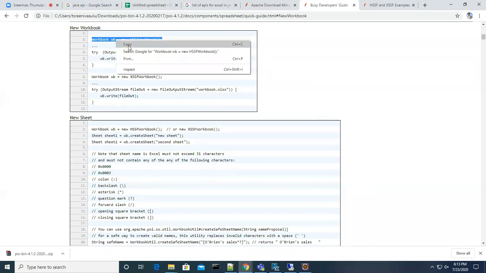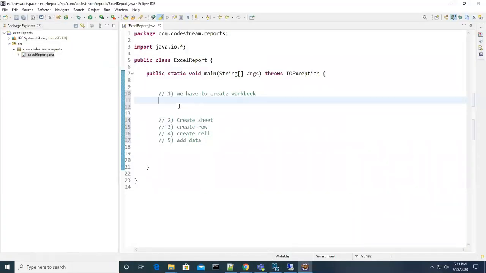This is the line. Okay, let's take only this class. So what I am doing here, I am creating an object for HSSFWorkbook, and I am holding this object in the WB reference variable, and the type of this WB reference is Workbook. This is one class.